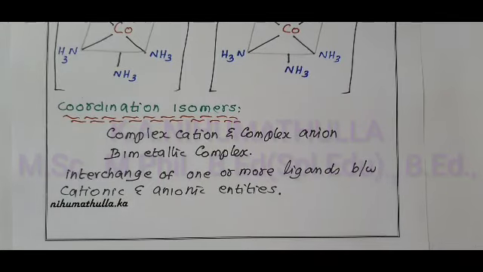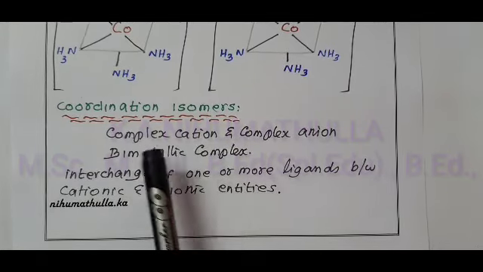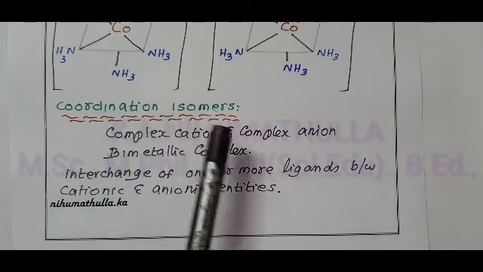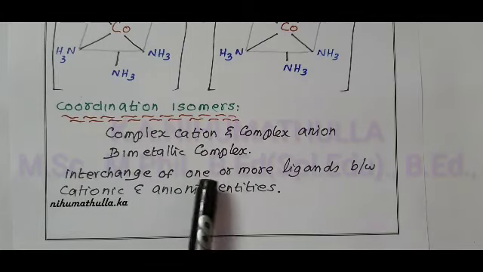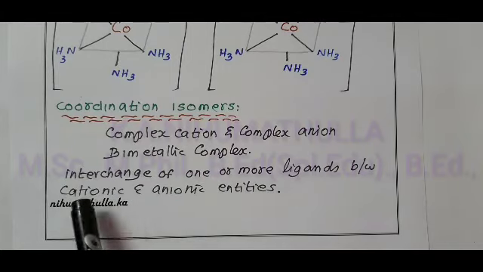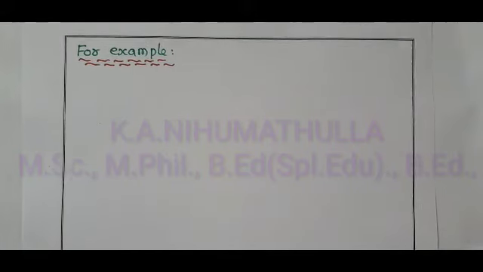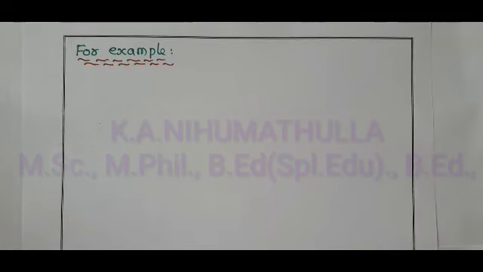So, coordination isomerism arises only in complex cation and complex anion compounds, also called bimetallic complexes. In coordination isomers, interchange of one or more ligands between cationic and anionic entities occurs. For example, coordination isomerism arises only in bimetallic complexes in which both the cation and anion are complex ions.